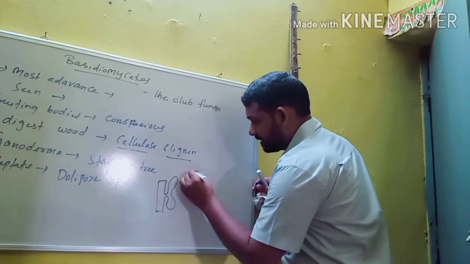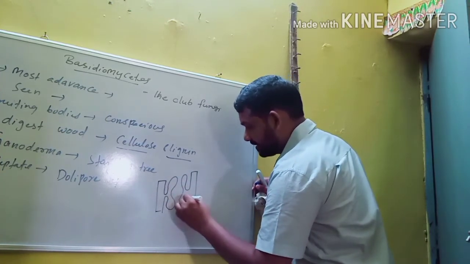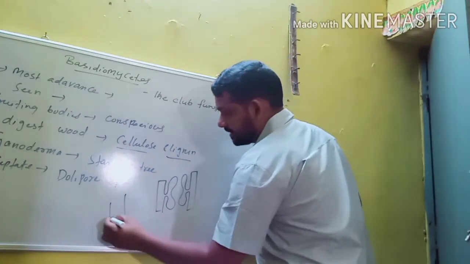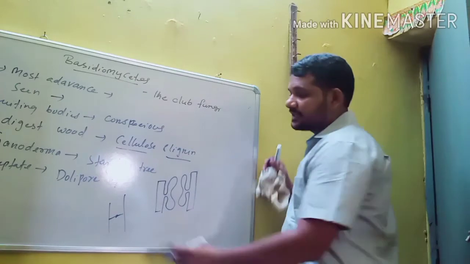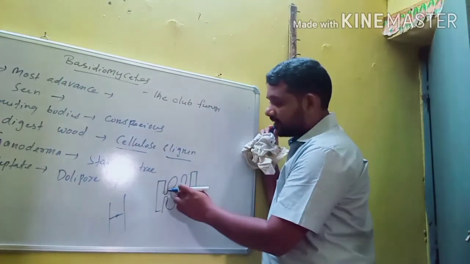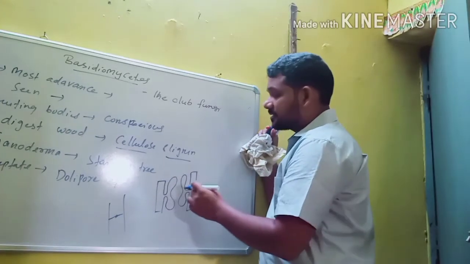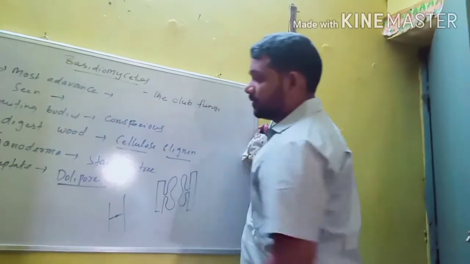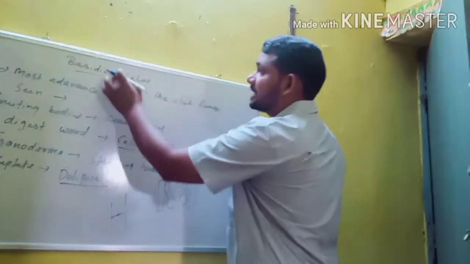This septate mycelium has a dolipore septum. Generally in Ascomycetes there is a simple central pore, and this simple central pore is known as the septal pore. But here there is a pore with barrel shaped openings, and this type of pore is known as a dolipore. The dolipore septum is the characteristic feature of Basidiomycetes.